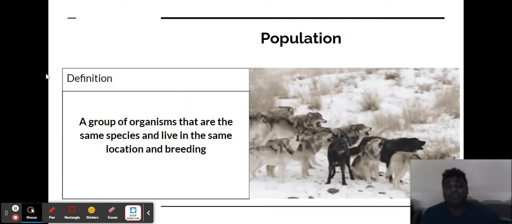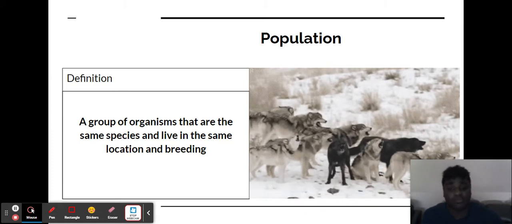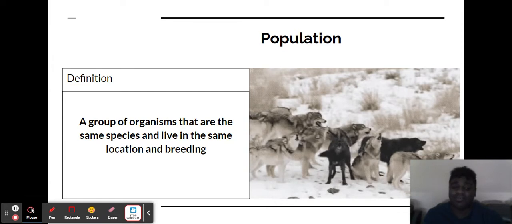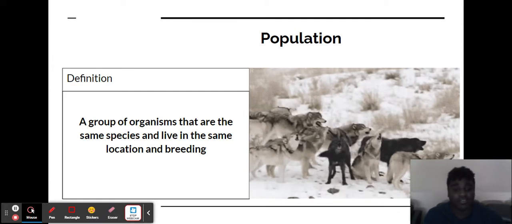So, first up, we have populations. Populations are when you have a group of organisms that are from the same species that live in the same area and also breed. All three of those things are important. They have to be the same species, they have to be in the same area, and they have to be a breeding population, which means that they actually make children with each other. So, a zoo, if they're not actually reproducing, does not necessarily count as a population size.